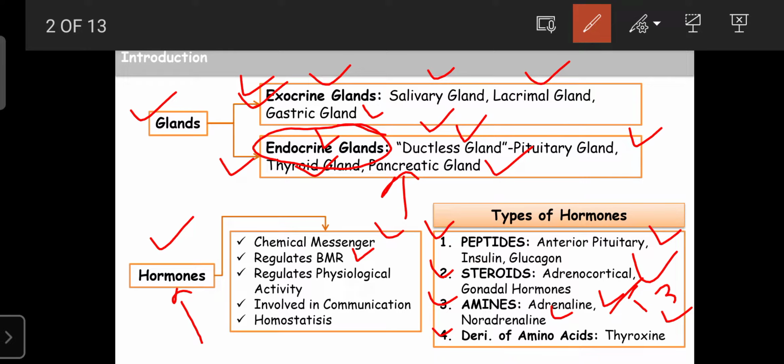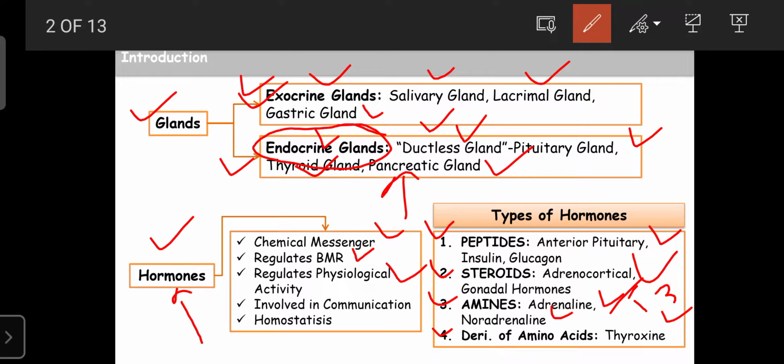So they regulate the BMR, and the hormones also play an important role in the regulation of physiological activities. Whatever activities there are, those physiological activities are also regulated by the hormones. Another good example is the regulation of blood pressure or heart rate. Two hormones, like adrenaline and noradrenaline, are involved in the regulation of blood pressure and heart rate.